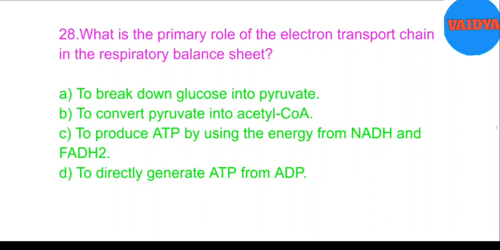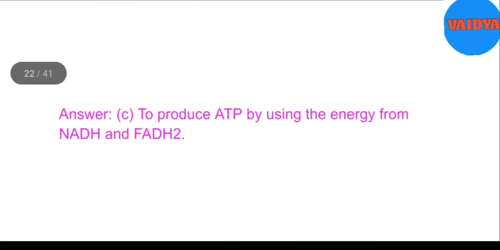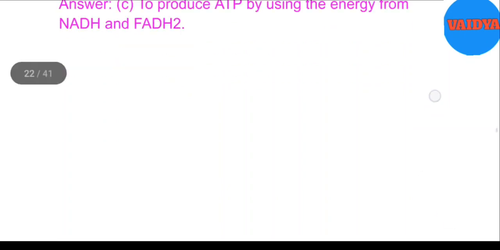28. What is the primary role of the electron transport chain in the respiratory balance sheet? A. To break down glucose into pyruvate. B. To convert pyruvate into acetyl-CoA. C. To produce ATP by using the energy from NADH and FADH2. D. To directly generate ATP from ADP. Answer. C. To produce ATP by using the energy from NADH and FADH2.